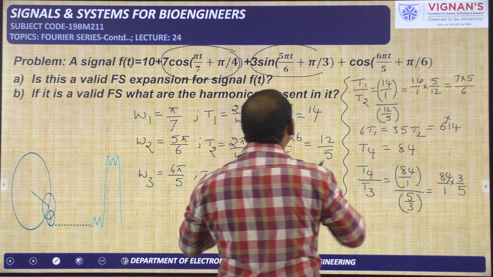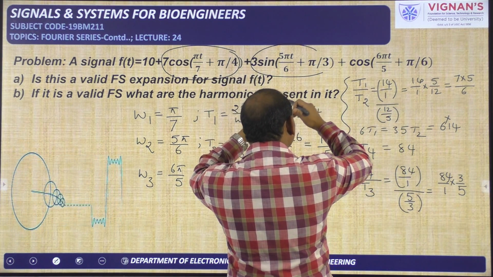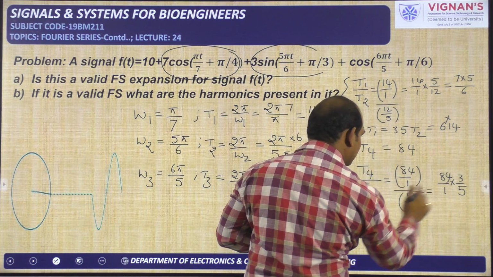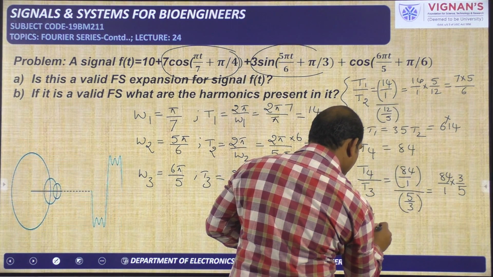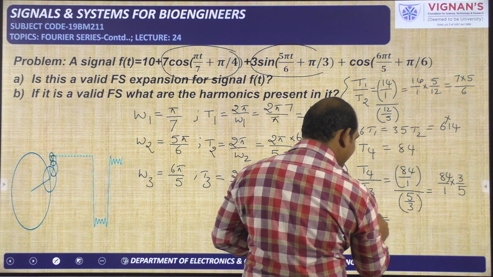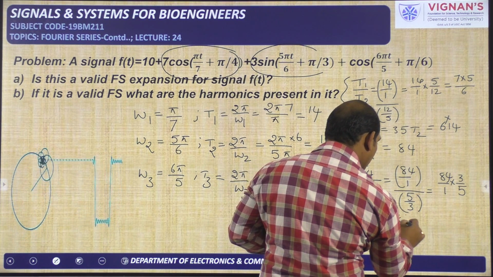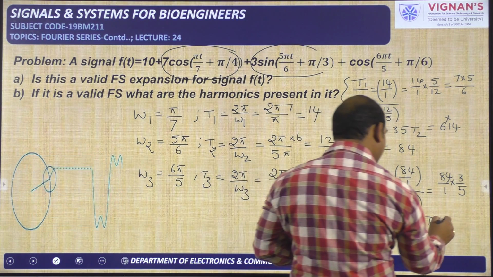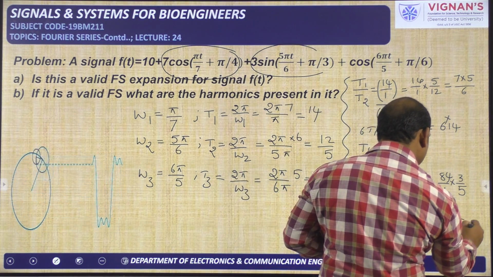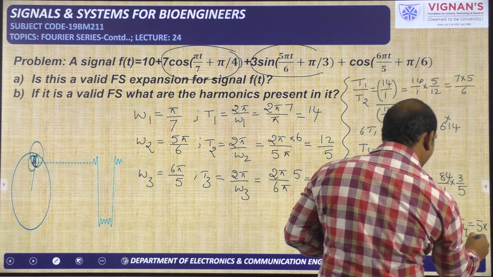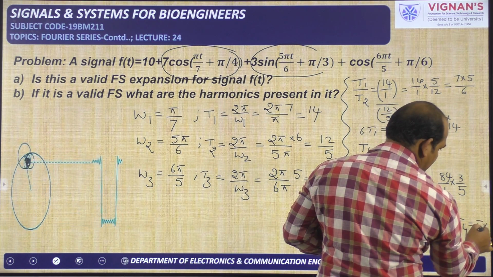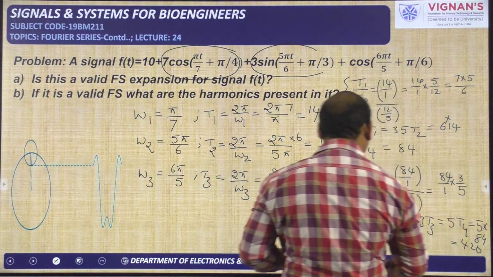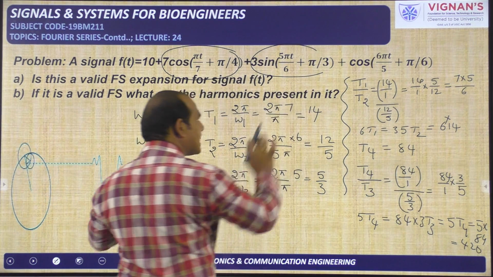Now what is the time period of these three terms? That means what is the time period of the periodic signal which is formed by the combination of these three? It is 5 T4 or 84 into 3 into T3, anything is okay. So I am taking 5 times T4, that is equal to 5 times 84, that is 420. So 420 is the time period of the overall periodic signal.